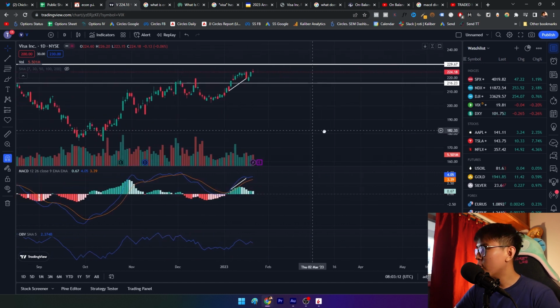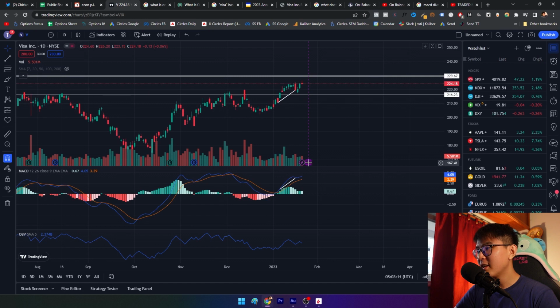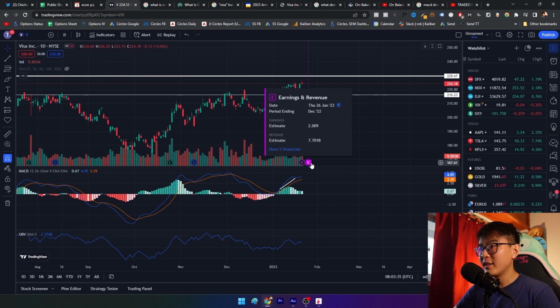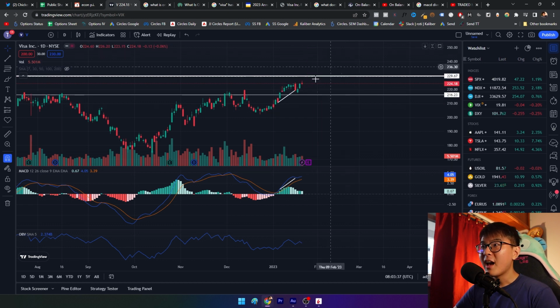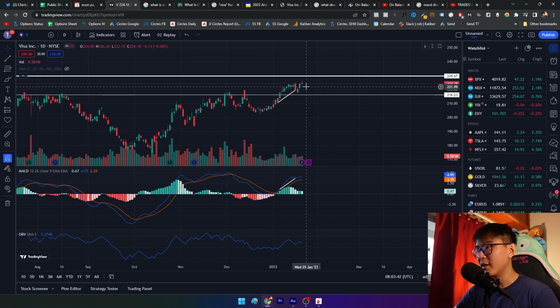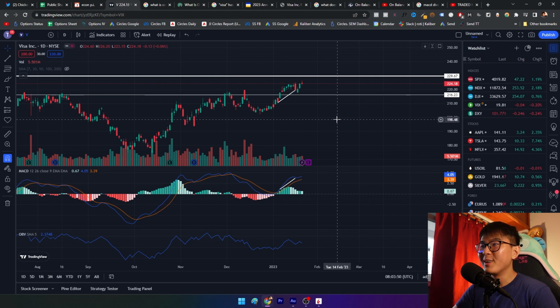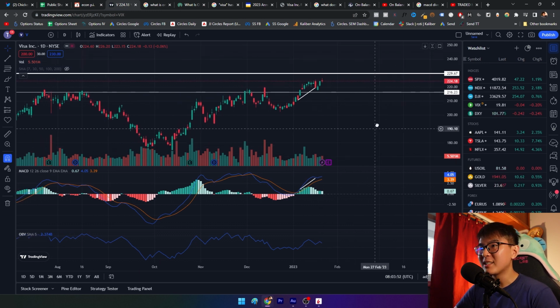One more caution that I would put to this trade is that there is actually an earnings report on the 26th of January, which is in about 2 days' time. As a beginner trader, I'll avoid earnings at all costs. I don't really understand earnings that well, because during earnings, the company's stock price will be subjected to large fluctuations. If there's good news and they exceed their earnings, the stock price might jump all the way up, and then I would lose a lot of money if I bought a put option. On the other side, it can also go down, where it's also great, but I'm not that experienced to trade around earnings yet. So that's just my 2 cents on it.